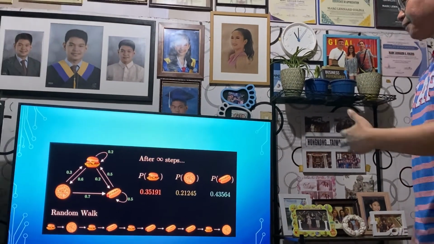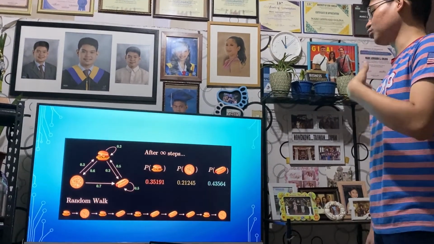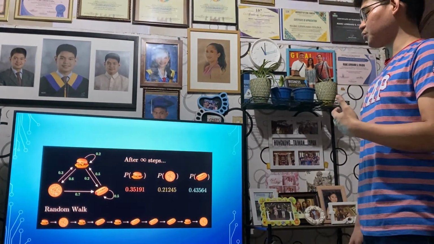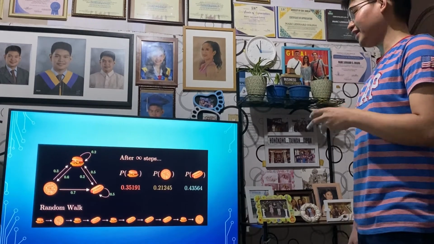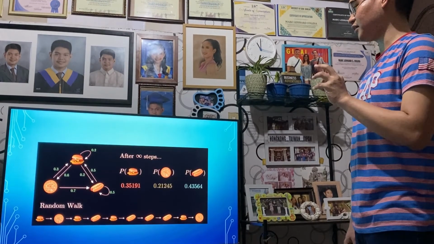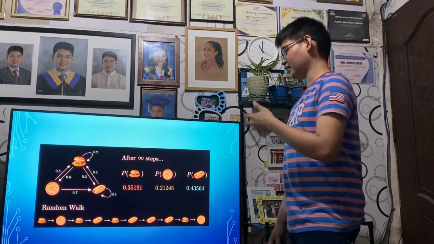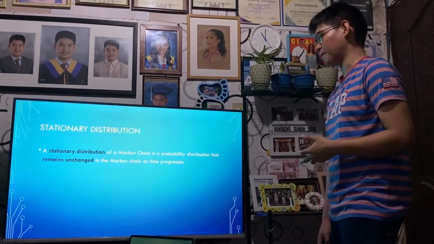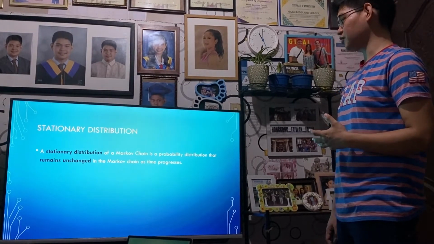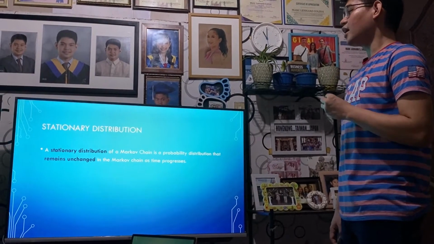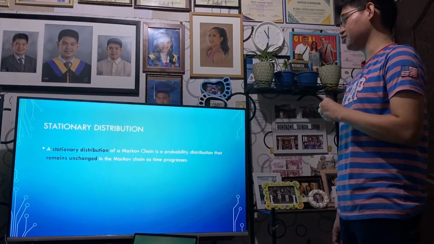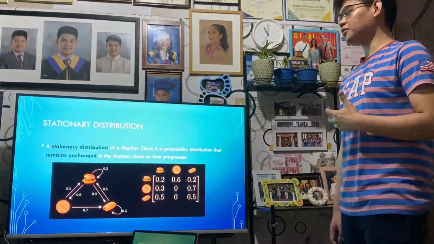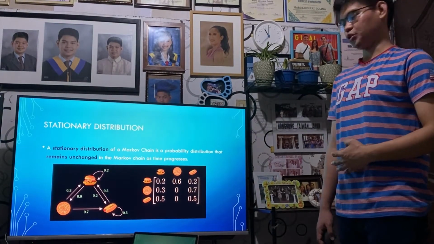And even if we keep on moving day to day, to the next day, to the next day, we'll observe that the probability distributions will remain the same. They might have a little bit of changes, but very, very minimal, and the values will already stabilize. And this is what we call the stationary distribution. A stationary distribution of a Markov chain is a probability distribution that remains unchanged in the Markov chain as time progresses. So, how do we compute for a stationary distribution?